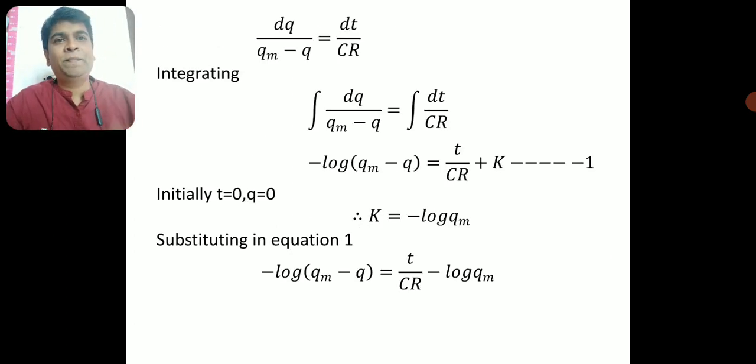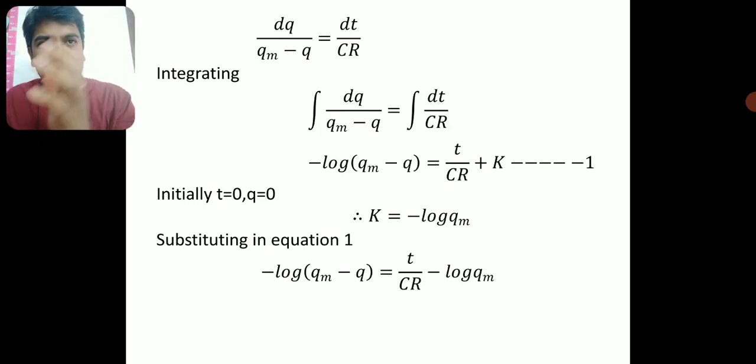Right, we'll do that. So I have separated the variables. Qm minus Q I have taken to the left hand denominator, and dq is there in the numerator. C into R goes to the right hand side denominator, and we have a dt.